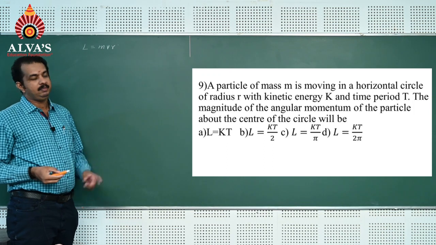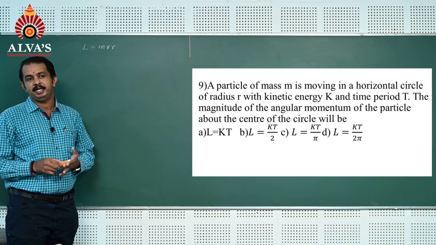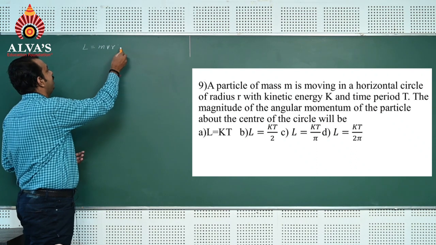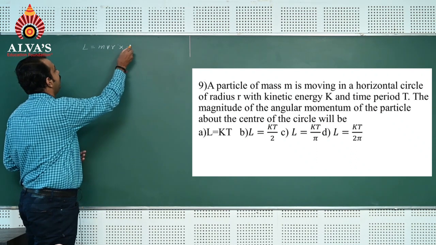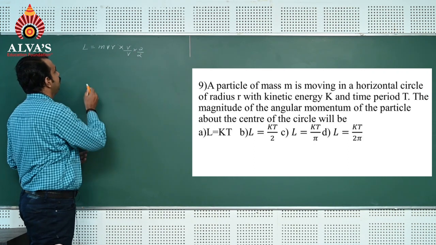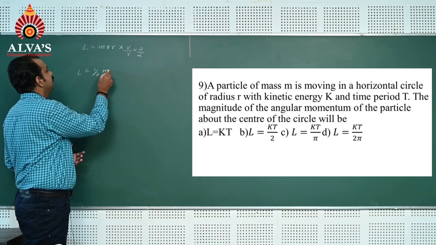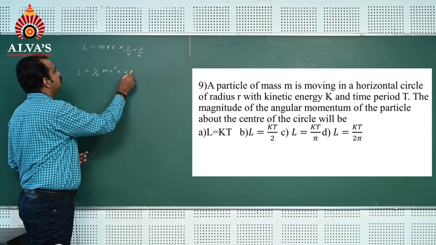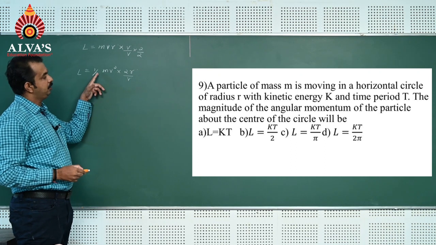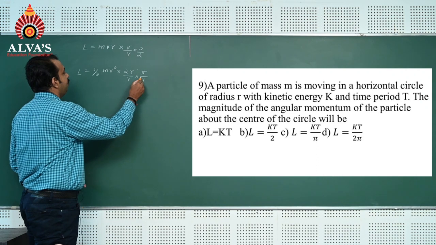But in the problem, angular momentum is expected in terms of kinetic energy and time period. To convert this expression, I would like to multiply it by v and divide by v, multiplied by 2 and divided by 2, so that this expression can be written as half mv square into 2r divided by v. So this is the kinetic energy. To convert this into time period, I would like to multiply it by pi and divide by pi.